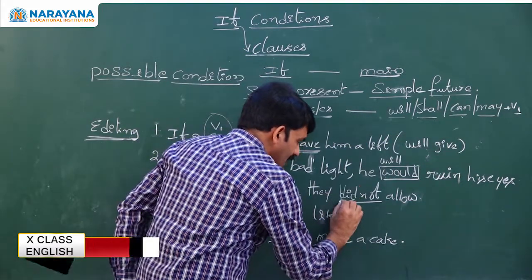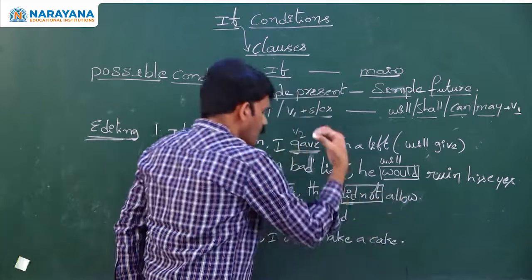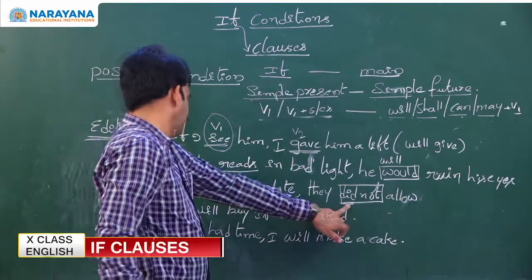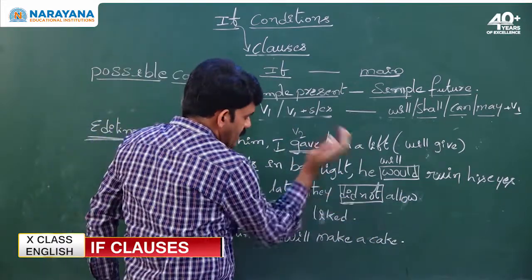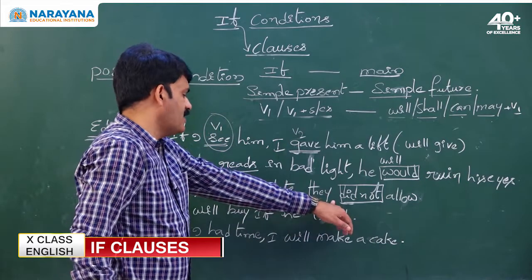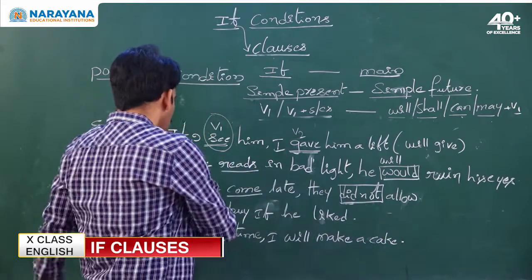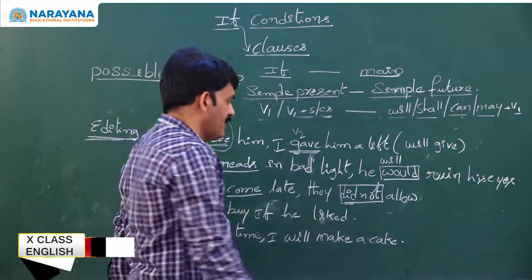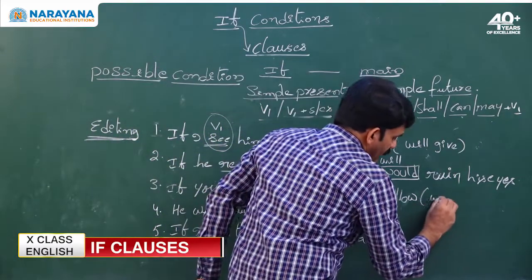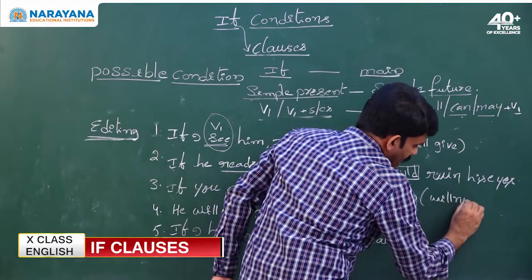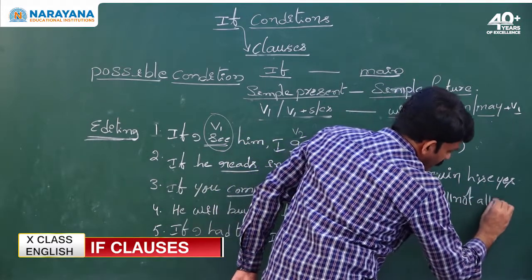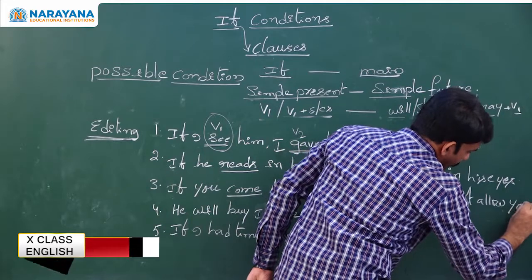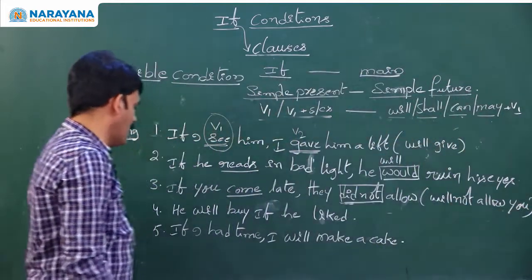So what is the tense of the main clause here? Did not. So you have to write they will not allow you, not they did not allow you.